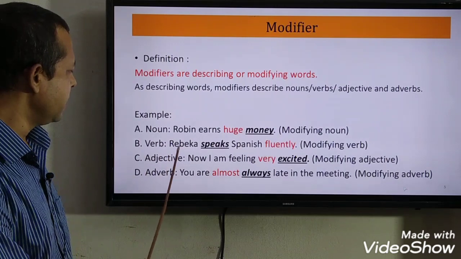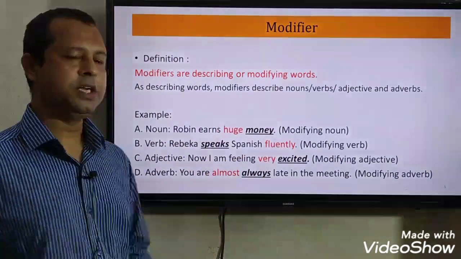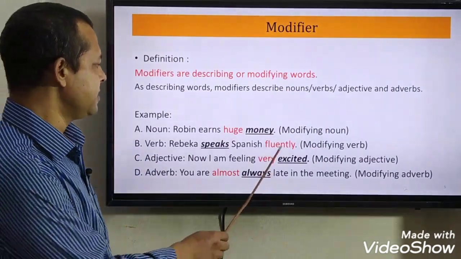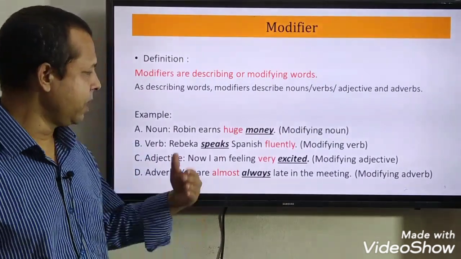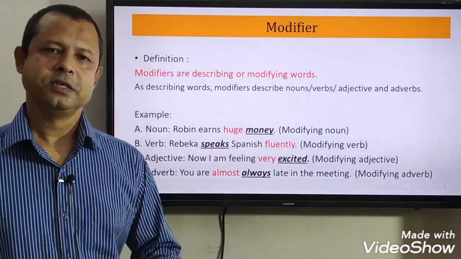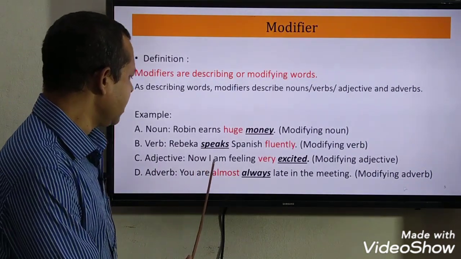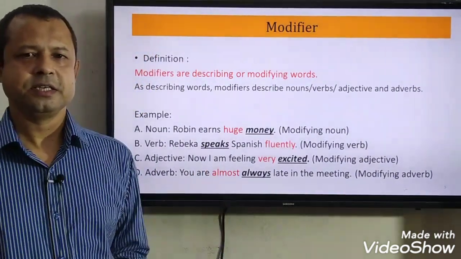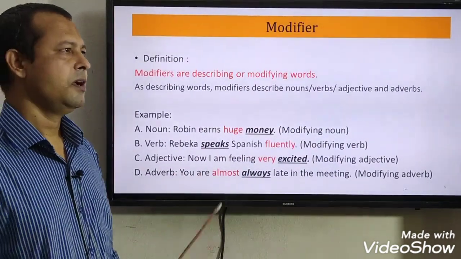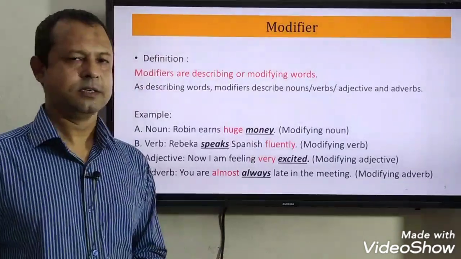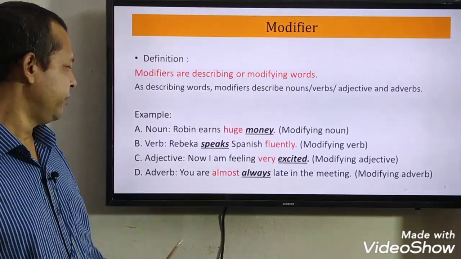B number, Rebecca speaks Spanish fluently. Here fluently is a modifier and it is describing speaks. The word speaks is a verb. So we have learned here that a modifier describes a verb also. C number, now I am feeling very excited. Very is a modifier and it is describing the adjective excited. So very is a modifier.